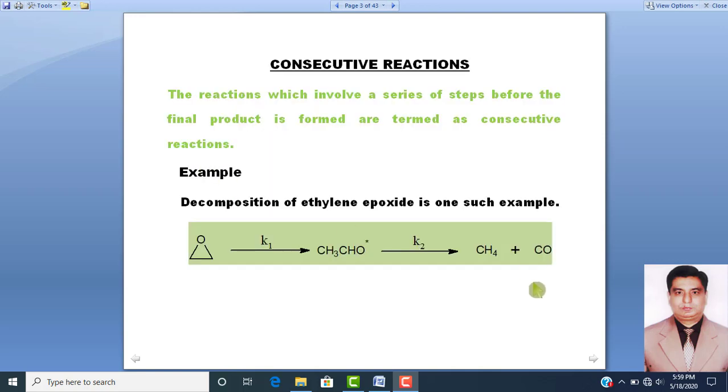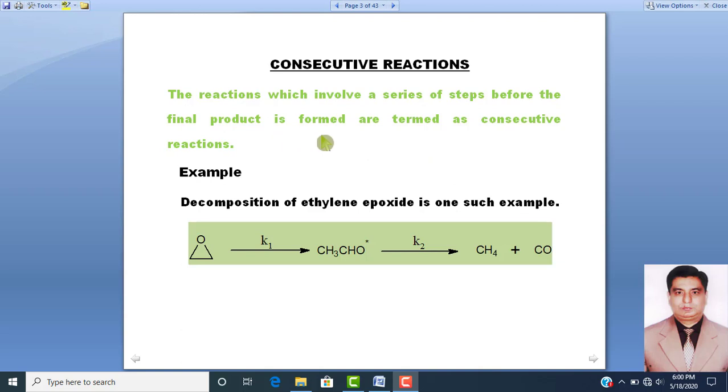Dear students, what is meant by consecutive reactions? Consecutive reactions are those reactions which involve a series of steps before the final product is formed.